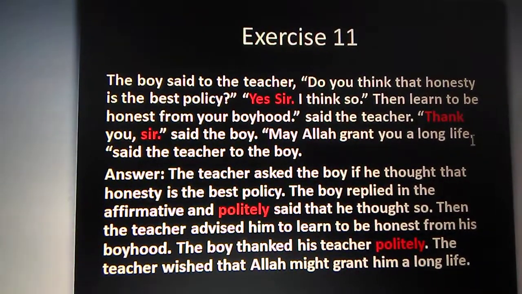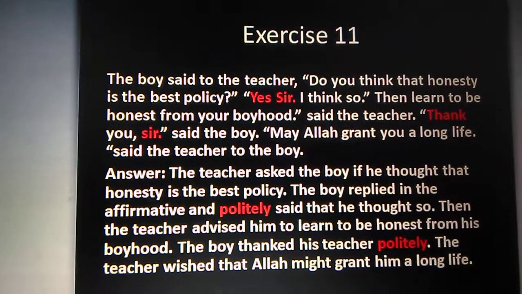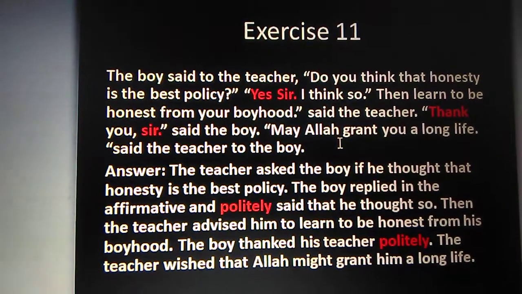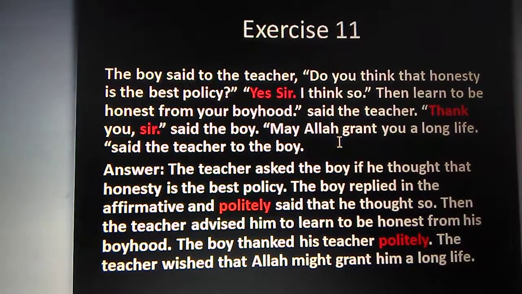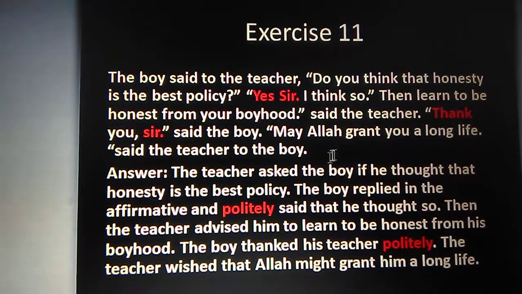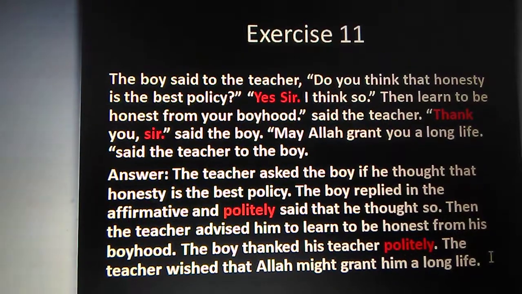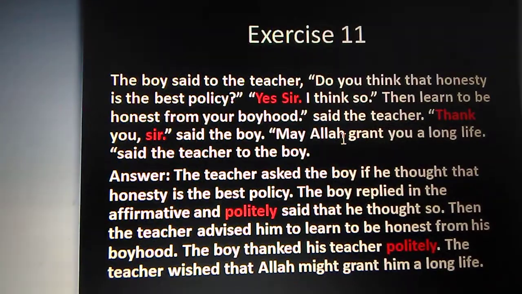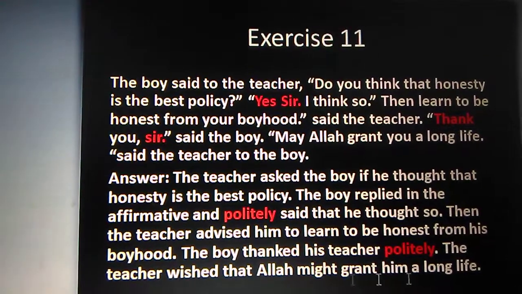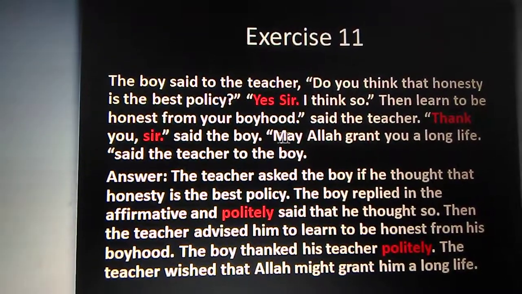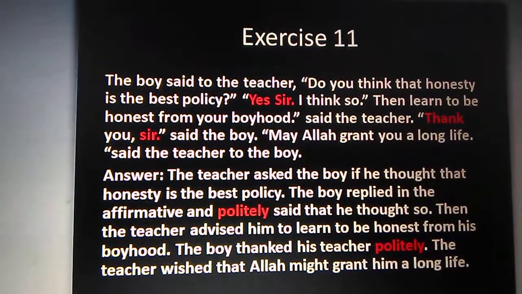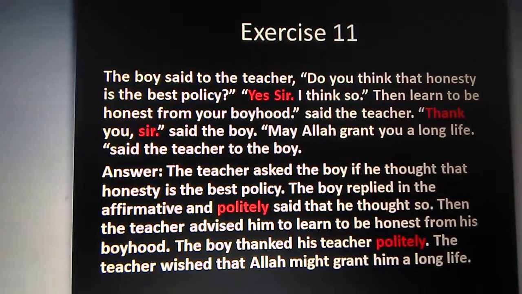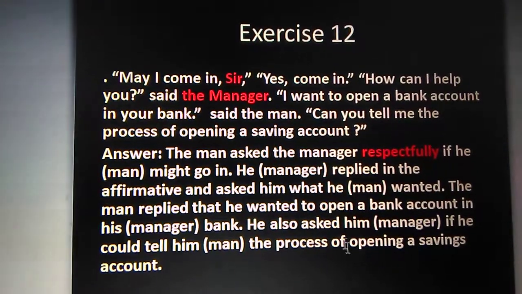May Allah grant you a long life, said the teacher to the boy. The teacher wished, as it is the optative sentence. In case of an optative sentence, in place of said, we write wish or prayed. So here it is the wish, that is why we write wish. You can write prayed also. The teacher wished that Allah might, Allah is here, then may will change to might, grant him a long life. The connector will be that in case of the optative sentence. So the teacher wished that Allah might grant him a long life. So these are the analysis from us today.